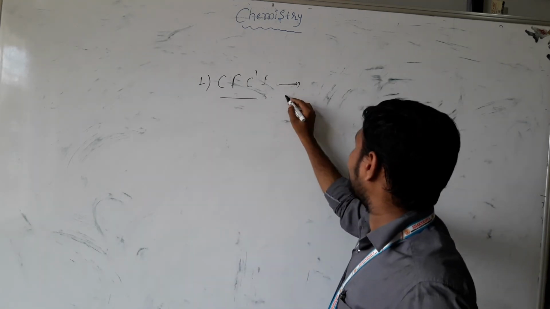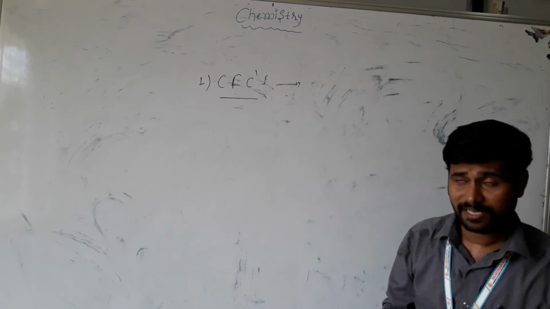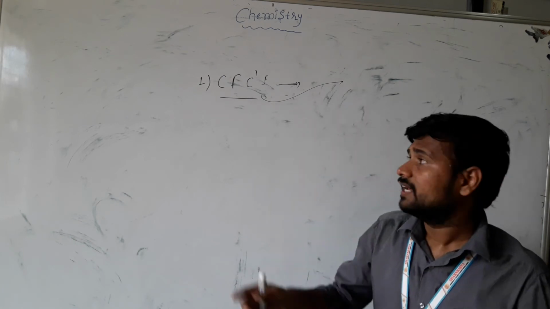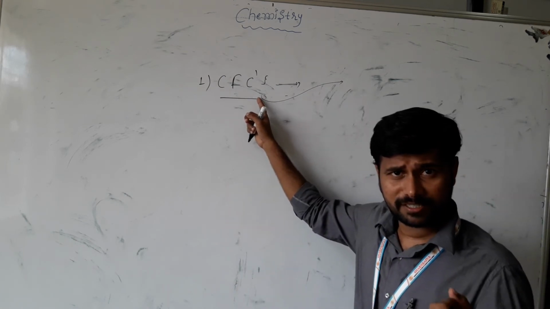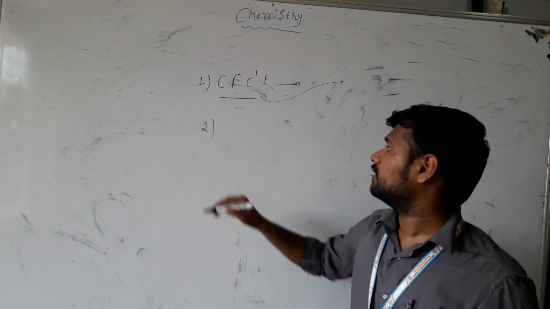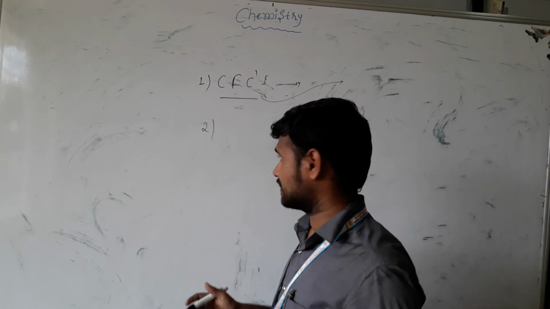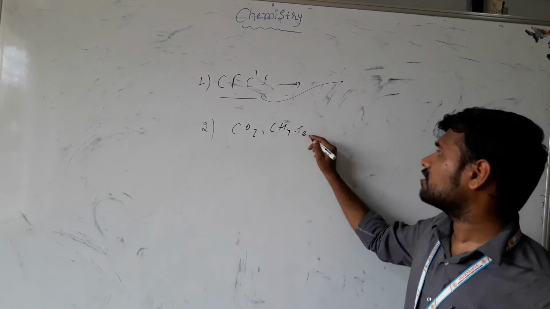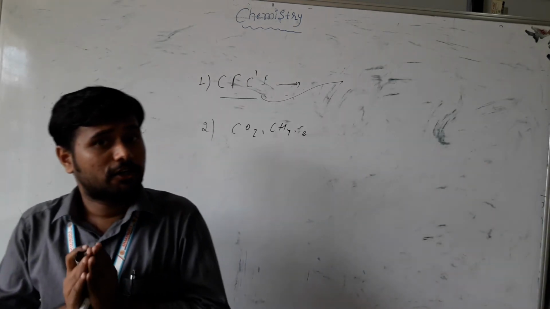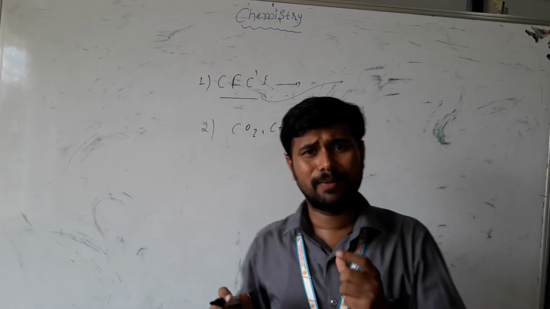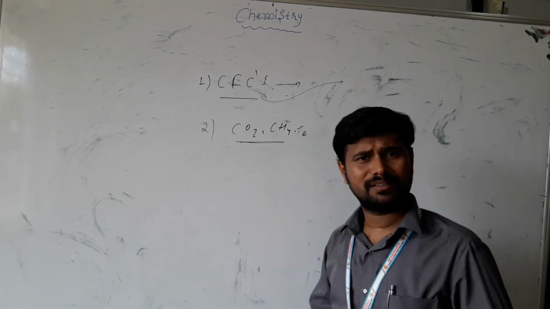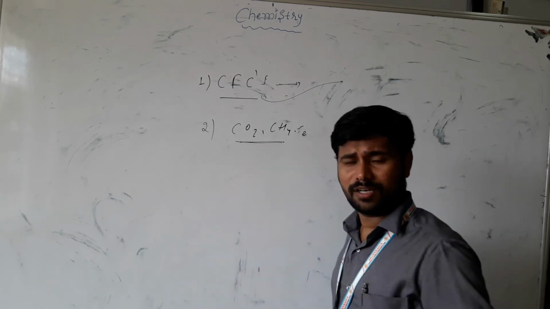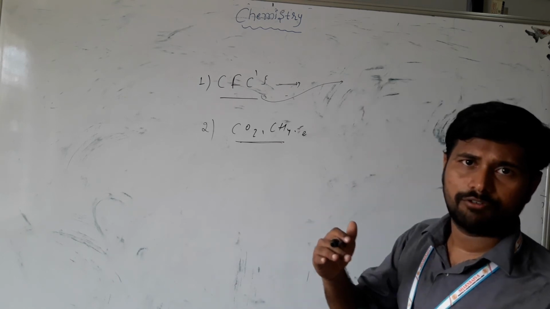So in order to take care of this, whatever refrigerants there are, we have to develop them in such a way that they are environment friendly. And the second one is the greenhouse effect: carbon dioxide, methane, carbon monoxide, whatever gases there are. These all contribute to global warming. They are affecting human nature also. The increasing temperature of the earth is all due to the greenhouse effect. We have to focus on these things in order to reduce them and make a better life for human beings.